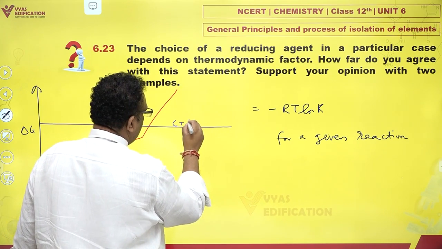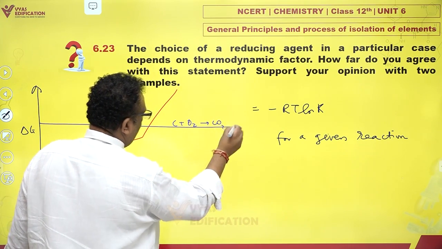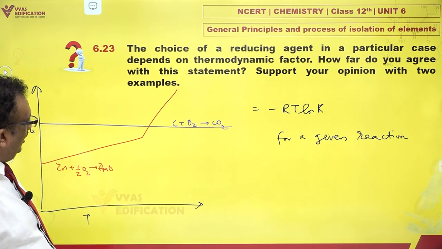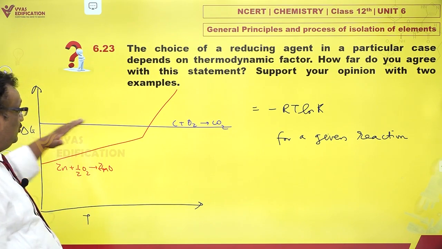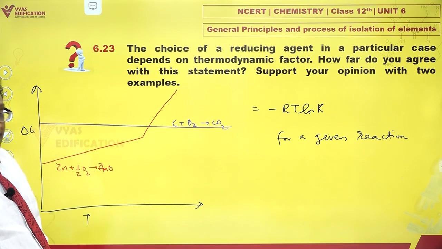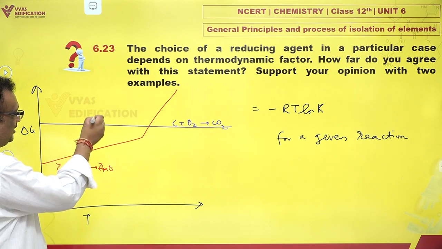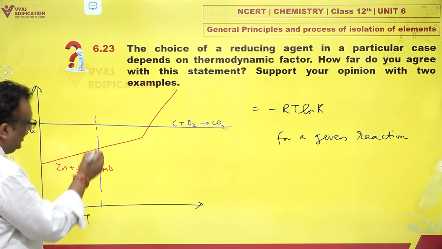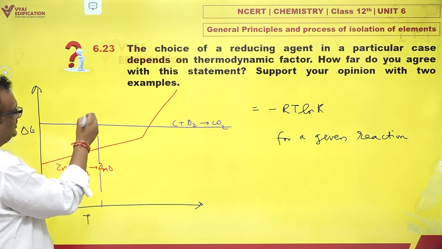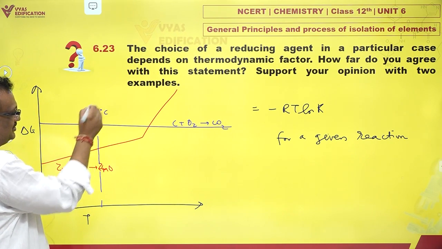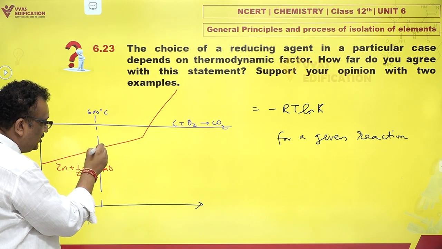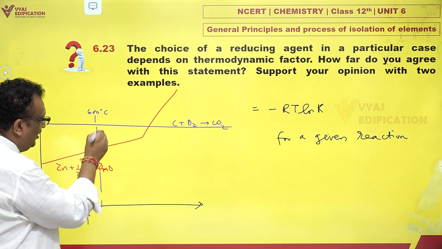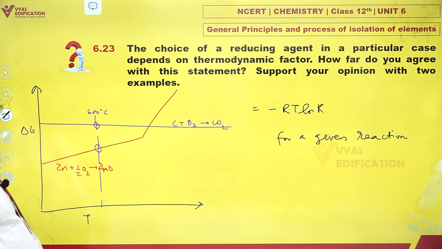C plus O2 gives you CO2, say for example. Now, with temperature, delta G values keep on changing, right? So, if we consider a temperature like this, say at around 600 degrees Celsius, what happens? You find that the position of zinc is lower in the graph as compared to carbon.